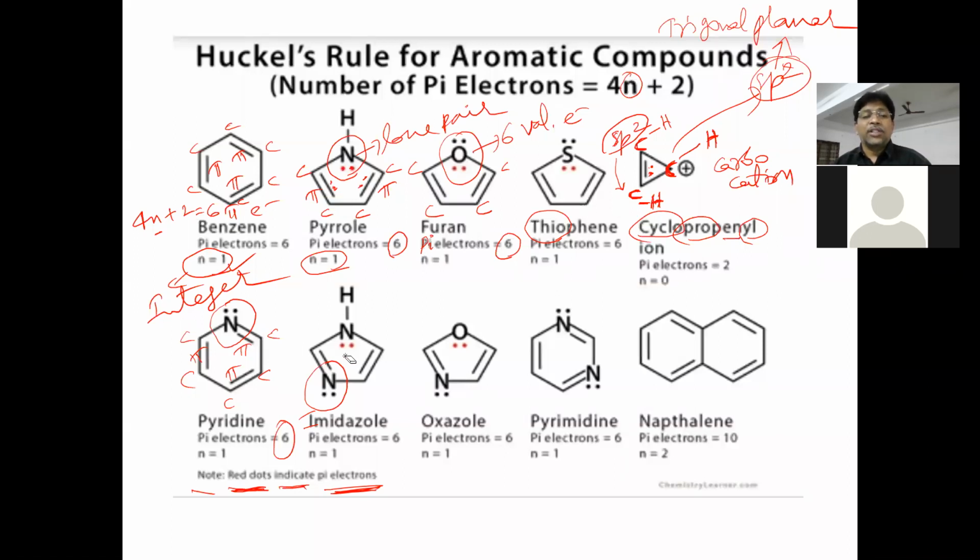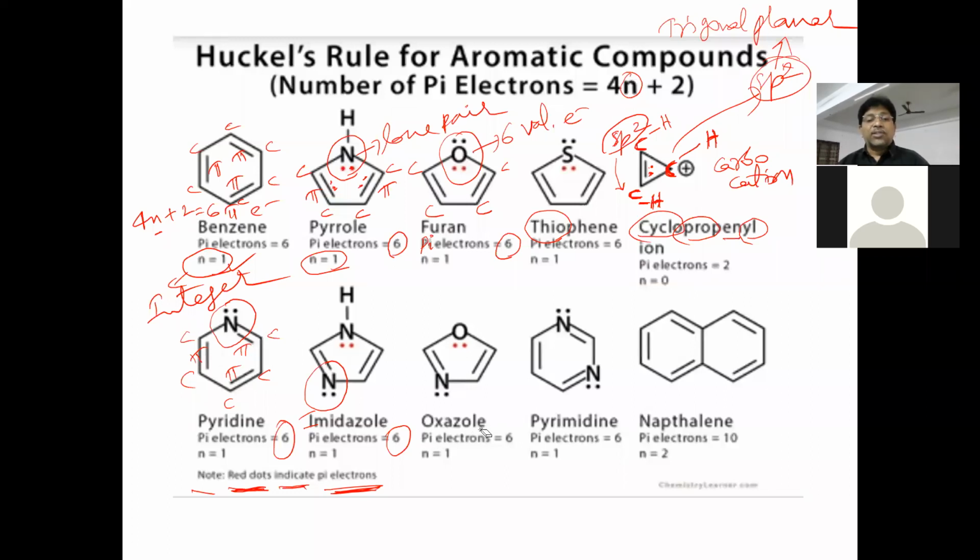Is my concept clear? So these 2 electrons of this nitrogen should not be taken as pi electrons, but these 2 electrons will be taken as pi electrons. How many pi bonds are inside the ring? 1 pi bond here, 1 pi bond here. 2 pi bonds, 4 electrons, and 2 electrons of this lone pair. Totally 6 pi electrons, so the n value is 1. So it is an aromatic compound. Is it heterocyclic or homocyclic? Heterocyclic. This pyridine is also heterocyclic.